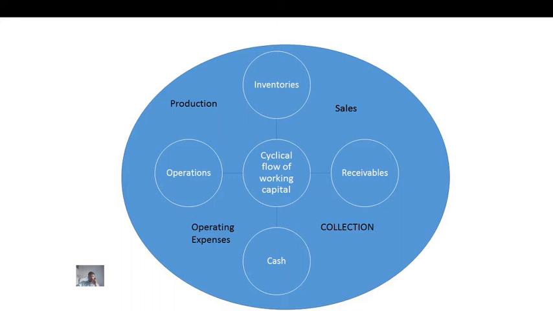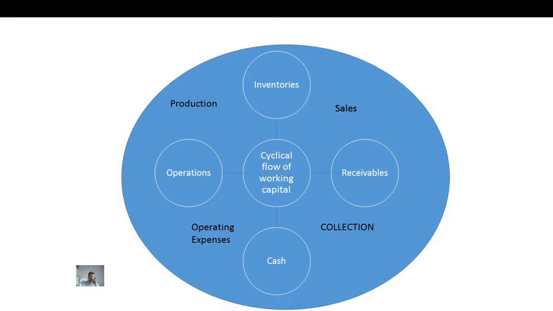So we again have cash because we sold goods, and again we use this cash for purchasing raw material. After purchasing raw material, in the production process we again convert raw material into semi-finished goods, then finished goods,